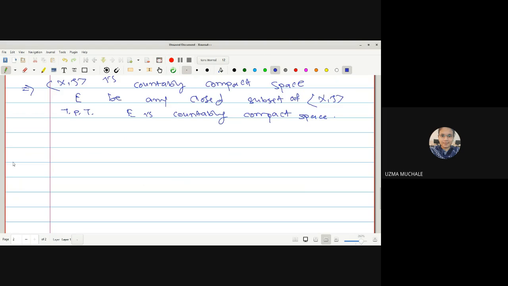What is our aim to prove? Instead of E, we will take another notation. Let F be any infinite subset of E, and our aim is to prove that the derived set of F is non-empty. Correct? Because our aim is to prove that F has a limit point in E.